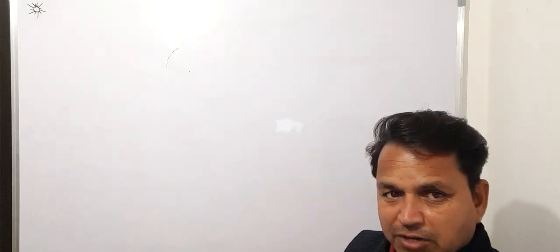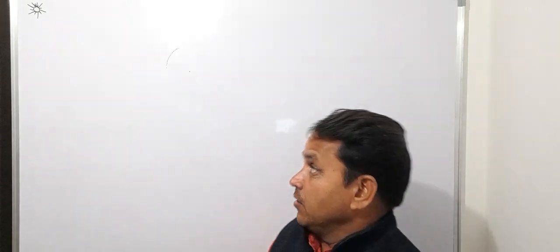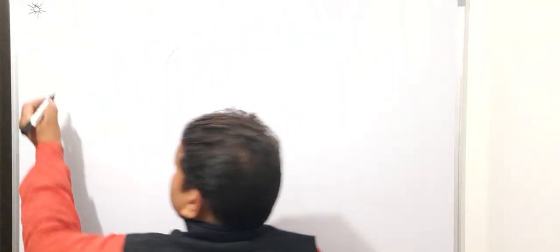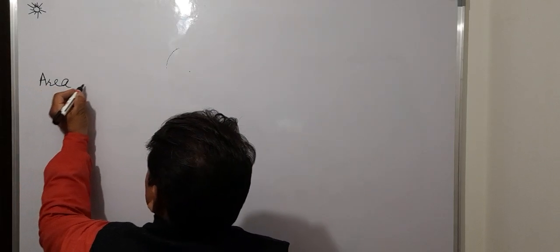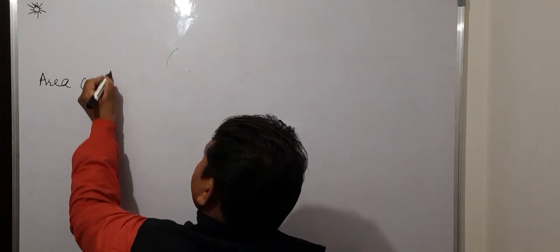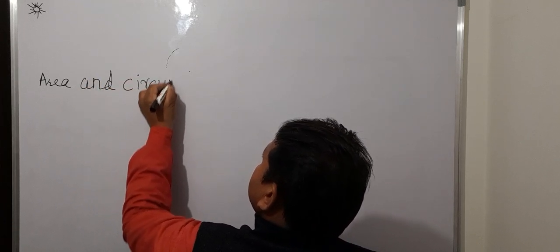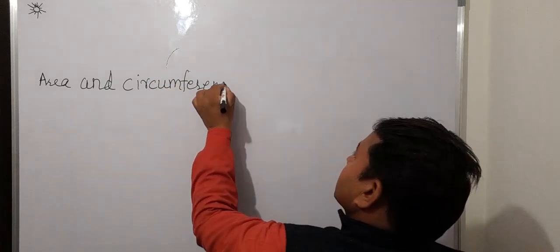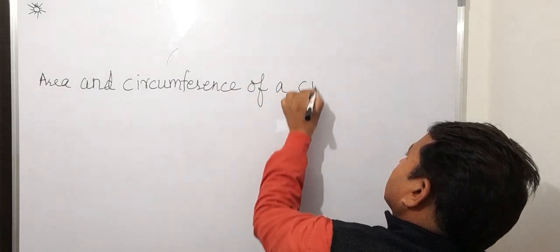The topics which we are going to cover here, which are included in 10th class syllabus, are the area and circumference of a circle.